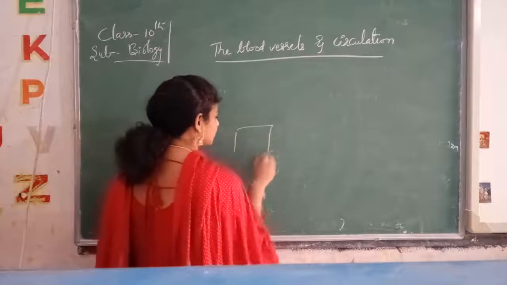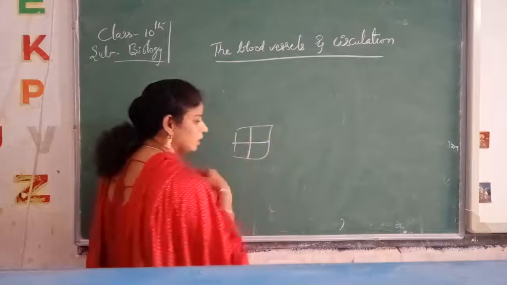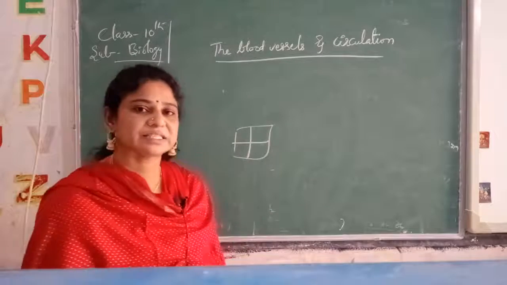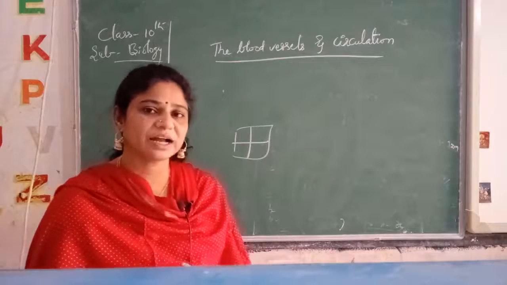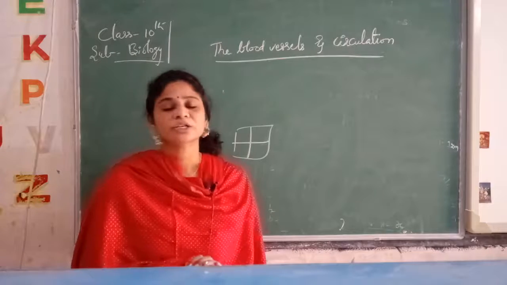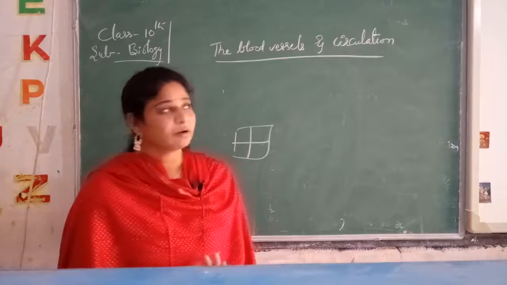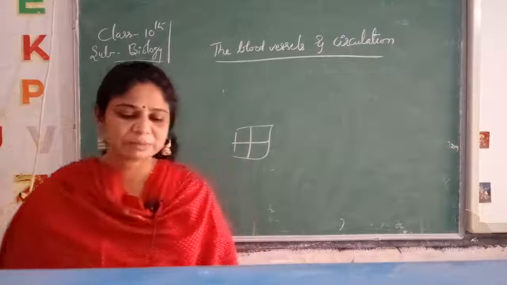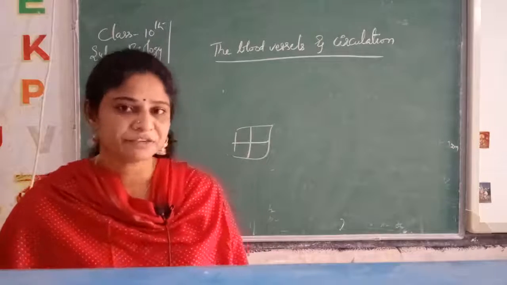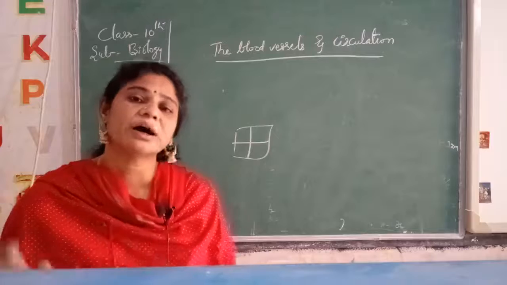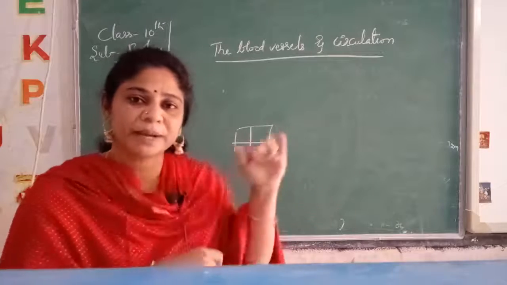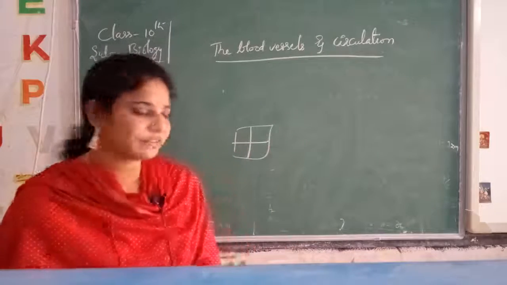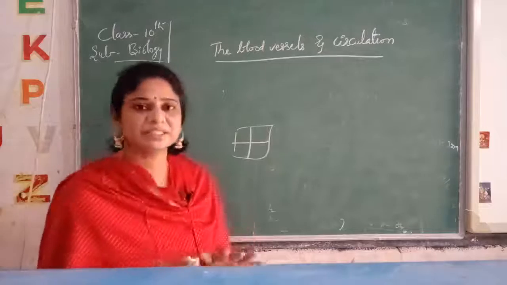We know that the heart has 4 chambers. What are the parts present in the heart? We came to know that. Today, what blood vessels and circulation mean, mainly the discovery, we will know here. What are the blood vessels which supply the heart? You know very well, I told you which blood vessels are present.